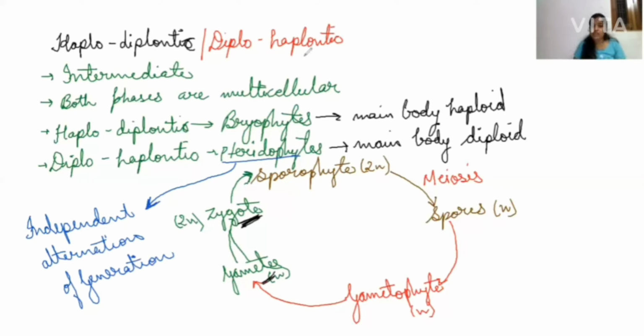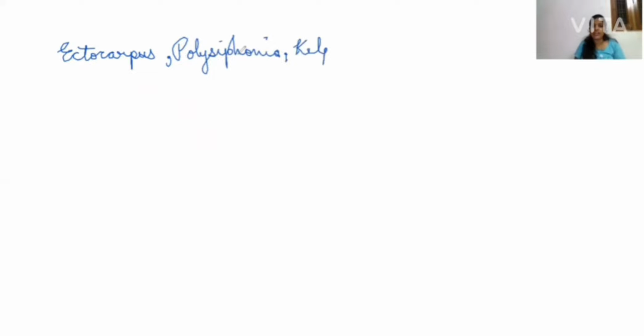Now some important examples are there of the algae which do not have haplontic life cycle, like Ectocarpus, another member we have, that is Polysiphonia, and the other one we have got is Kelps. These individuals have haplodiplontic life cycle.